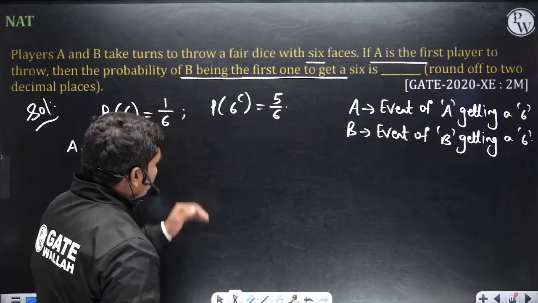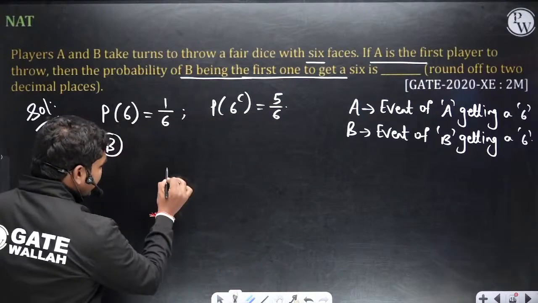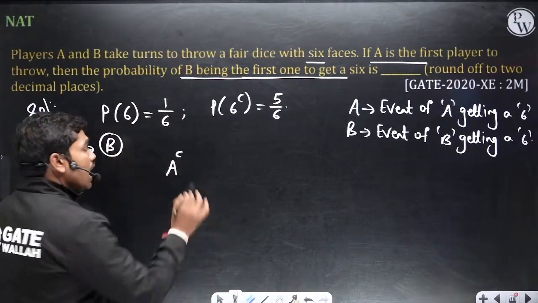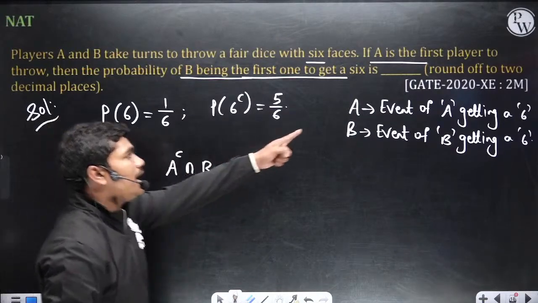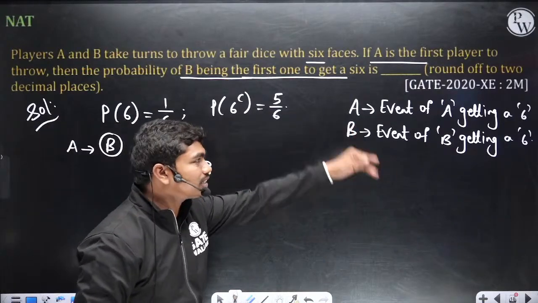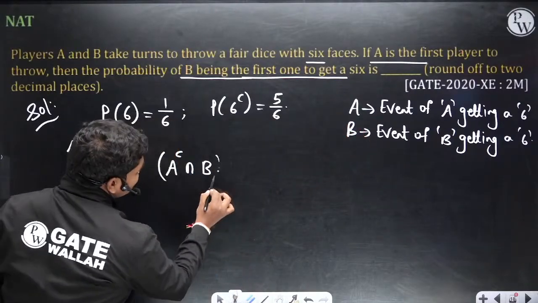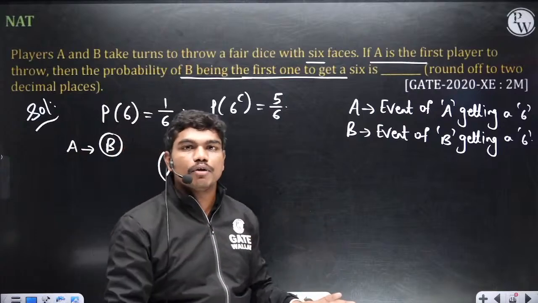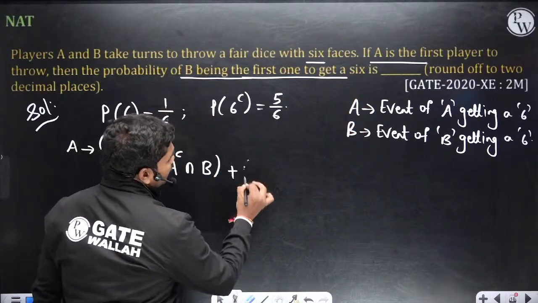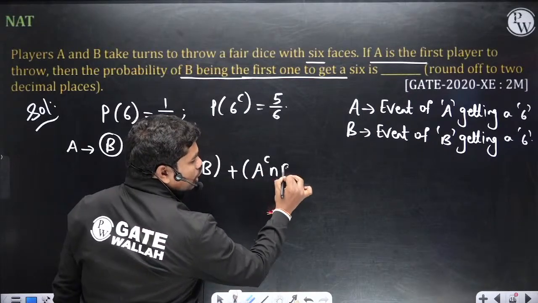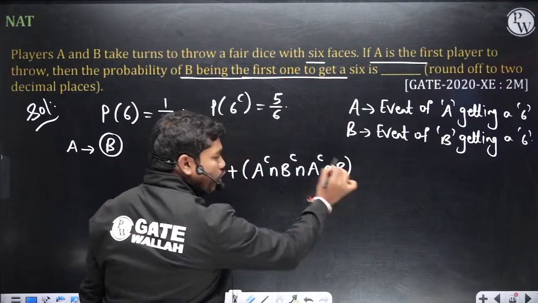Now, if you see, A has started the game, but you want the 6 to come for B. So whenever A rolls, he should not get a 6, and when he doesn't get a 6, he gives the dice to B, so B should get a 6. So A complement is the event of A not getting a 6, intersection B, the event of B getting a 6. If this happens, then definitely the game ends and B wins, because B gets the 6 first. Or A didn't get a 6 and B also didn't get a 6, and again A didn't get a 6 and then B got a 6. Means B got a 6 in the second attempt.